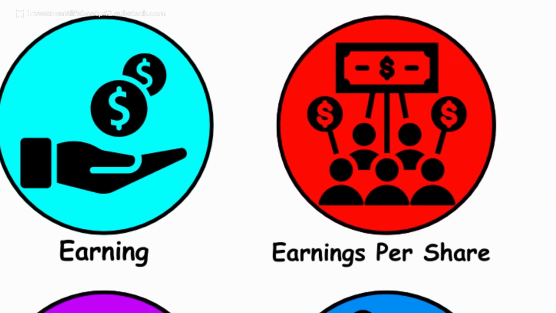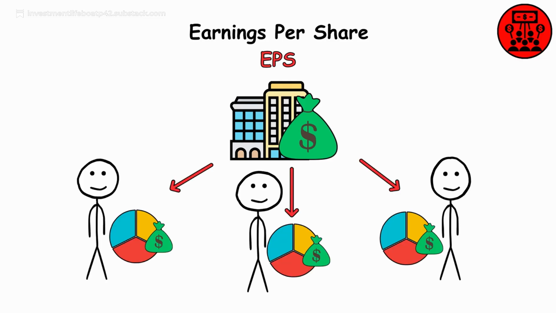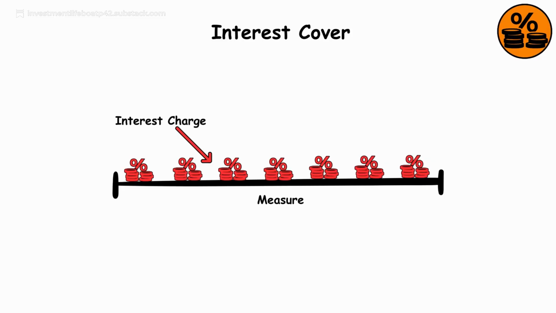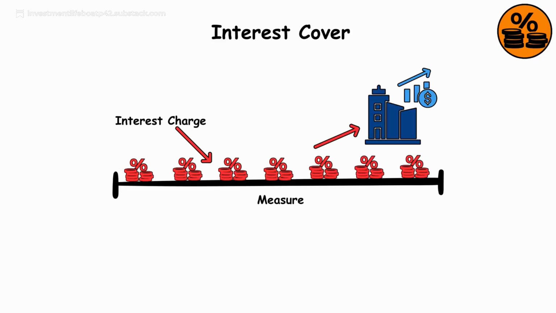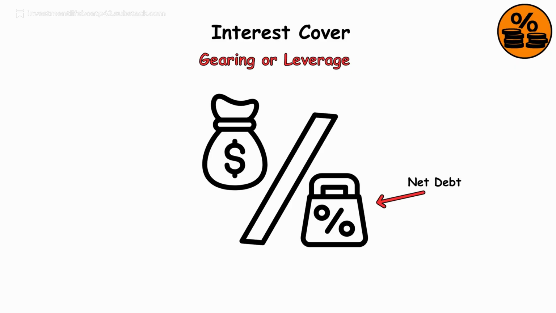Earnings per share. EPS is simply the company's total earnings divided by the number of shares in issue. Interest cover. A measure of how many times its interest charge is covered by a company's profits. A more traditional definition of gearing or leverage is simply the ratio of net debt to total capital employed.